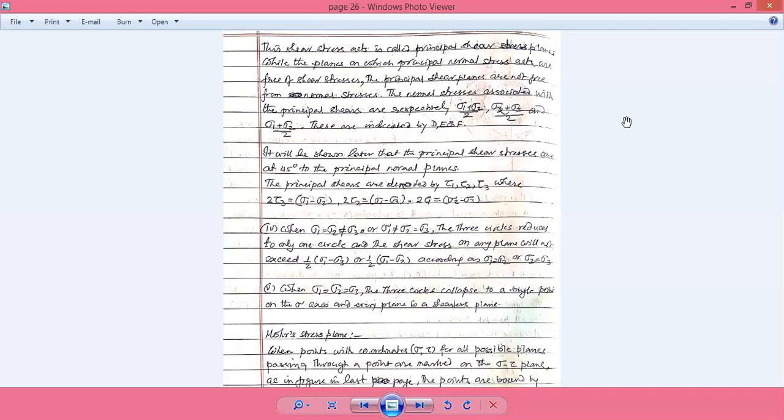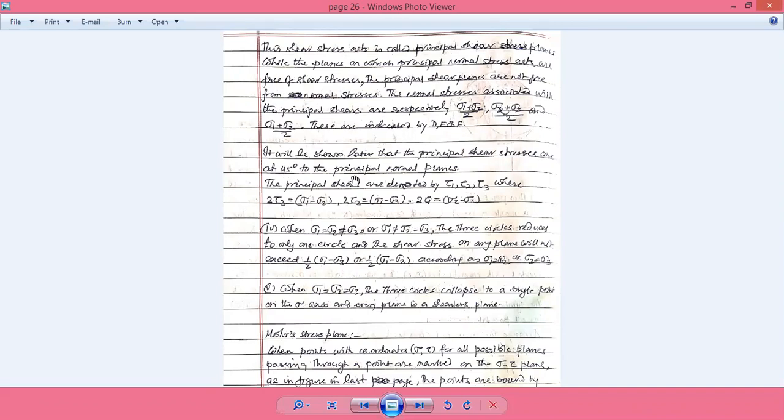I've just told you again, the normal stresses associated with the principal shear stresses are sigma 1 plus sigma 2 divided by 2, sigma 2 plus sigma 3 divided by 2, and sigma 1 plus sigma 3 divided by 2. These are indicated by D, E, F, three points on three different circles.